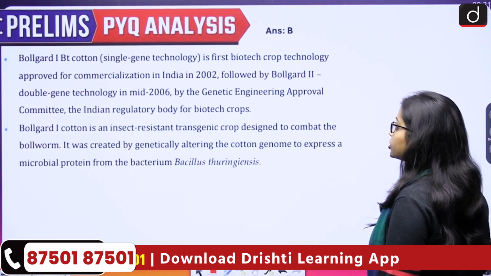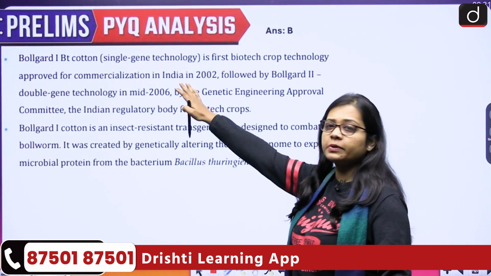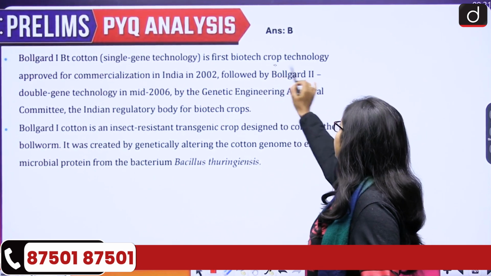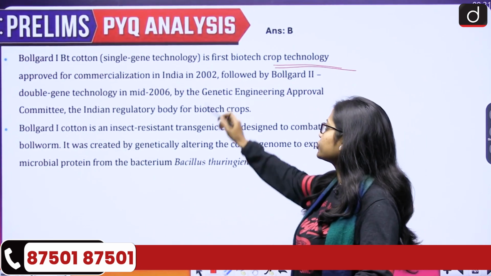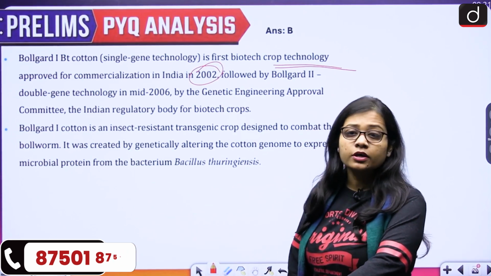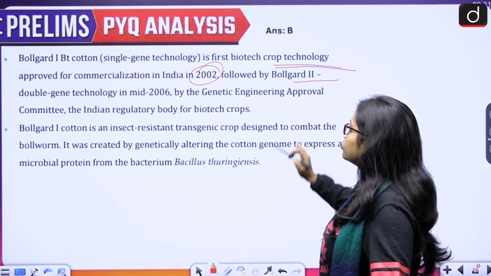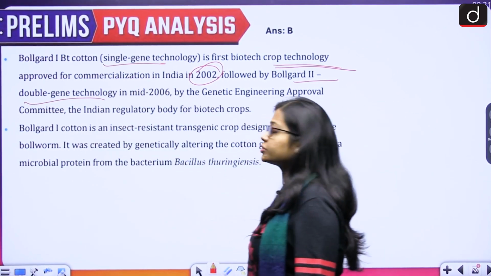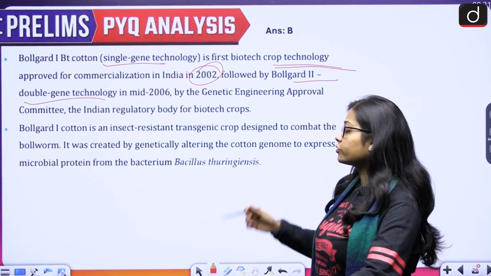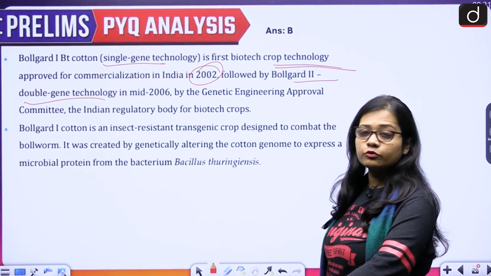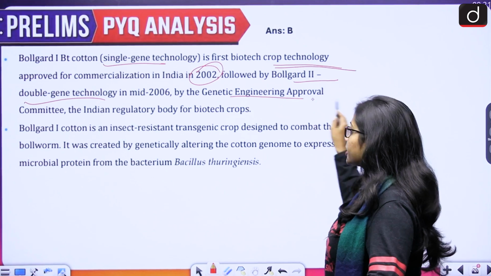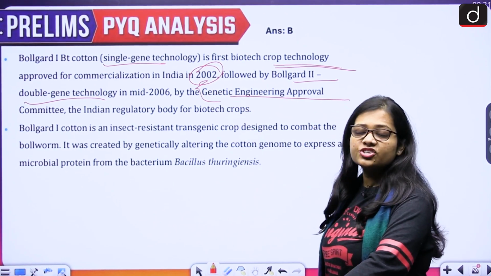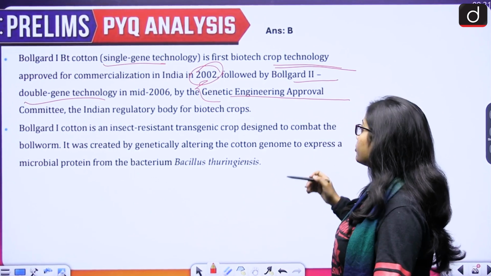So its explanation talks about Bollgard 1 Bt cotton, which is a single gene technology and the first biotech crop technology approved for commercialization in India, in the year 2002, followed by Bollgard 2, which was a double gene technology. So Bollgard 1 was single gene, Bollgard 2 was double gene technology, and this came during the year 2006, after 4 years of Bollgard 1. It was approved by the Genetic Engineering Approval Committee, the Indian regulatory body for biotech crops. So the regulatory body name is GEAC, that is Genetic Engineering Approval Committee.